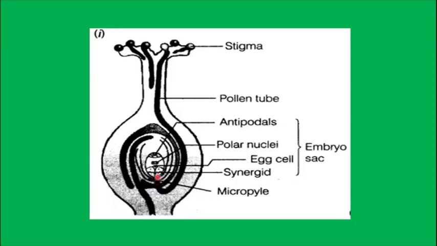Once it enters here, there is the filiform apparatus present in the synergid. This is the egg apparatus, and the filiform thickening on the synergid guides the male gamete into the egg. One of the male gametes enters the egg nucleus and the other will enter the polar nuclei. That is fertilization, which we will be learning in detail in the next class. That is, after pollination, what are the stages in fertilization.